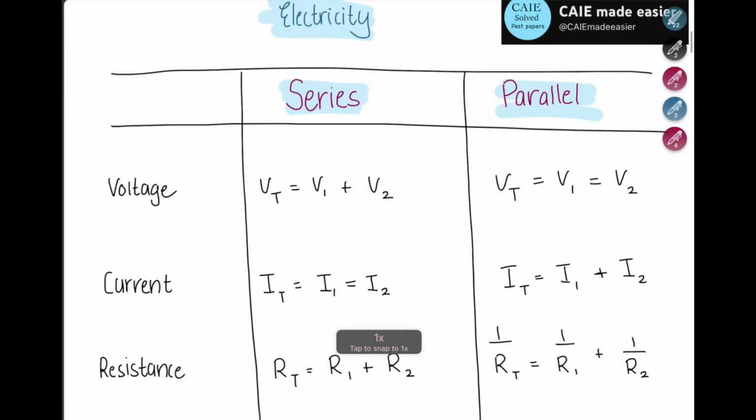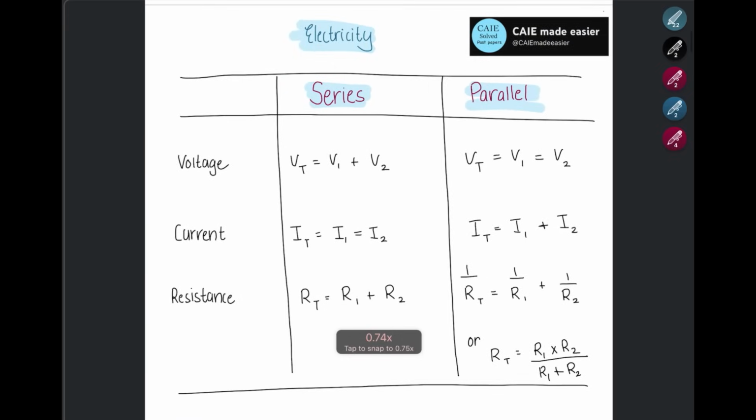Now, we will start with electricity. In electricity, we can have two types of circuit. We can have a series circuit or a parallel circuit. We can even have a combination circuit where some part is series and some part of the circuit is parallel, and you're going to apply appropriate rules according to whether series or parallel.